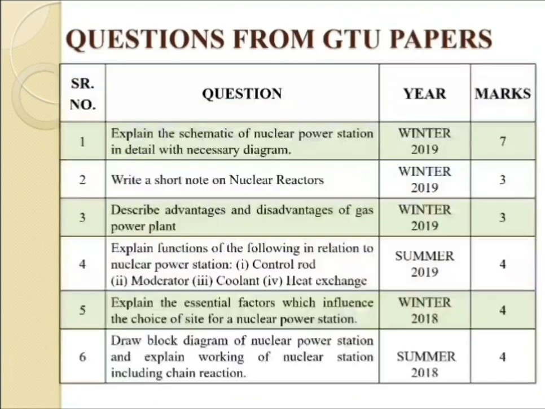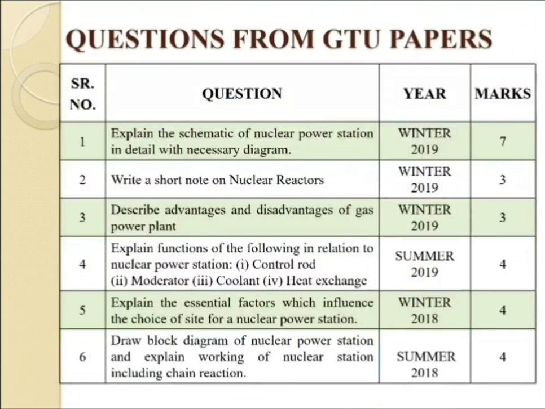So these are the questions that were asked inside the GTU papers. First one: explain the schematic of a nuclear power station in detail with the necessary diagram, which was asked in the year 2019. Second one: write a short note on nuclear reactors. Third one: describe the advantages and disadvantages of a gas power plant.